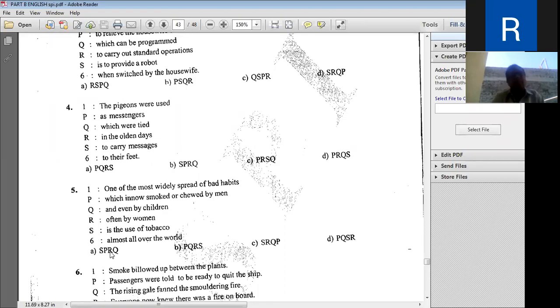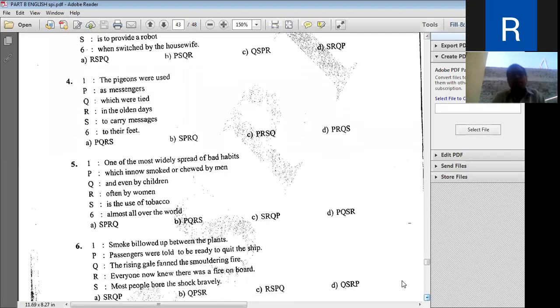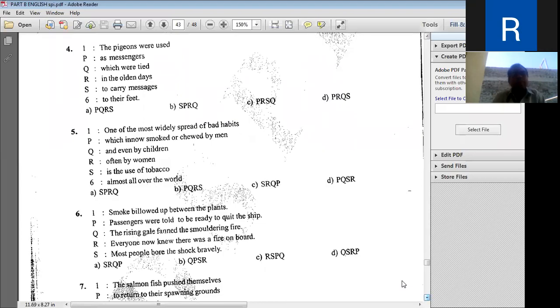And then the sixth one, smoke below. Smoking tobacco is different, and smoke below means a great wave of smoke because of fire. Look at here, smoke billowed up between the plants.